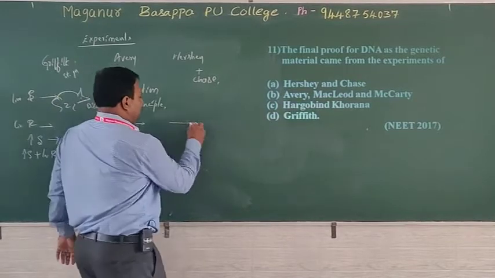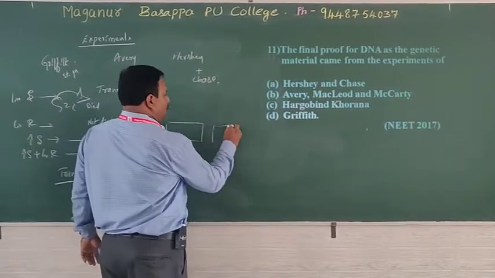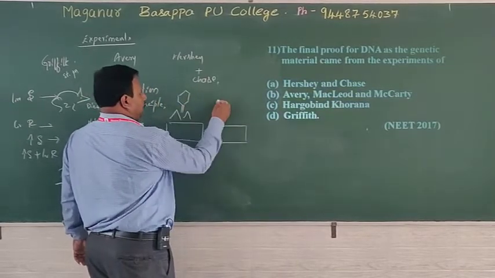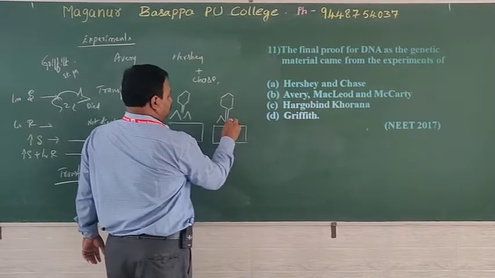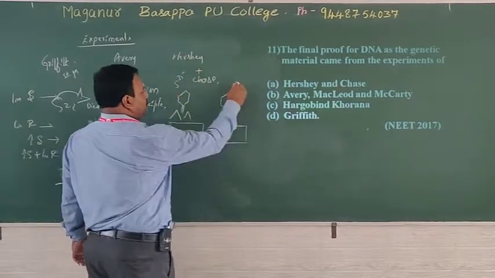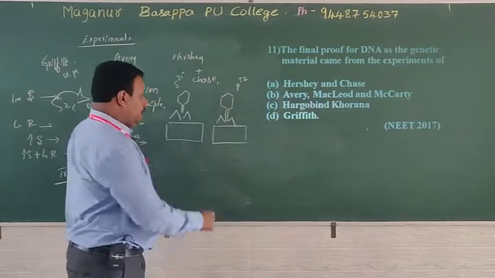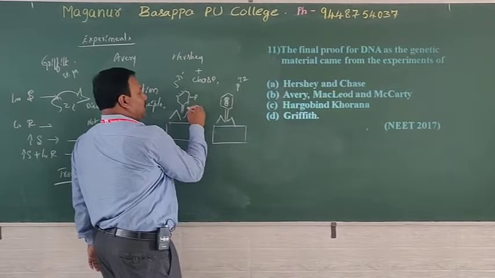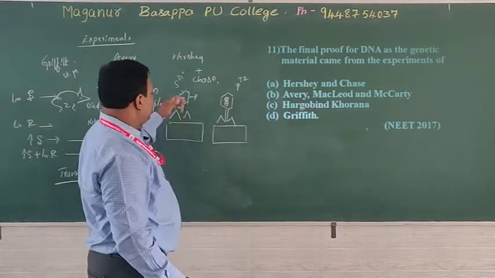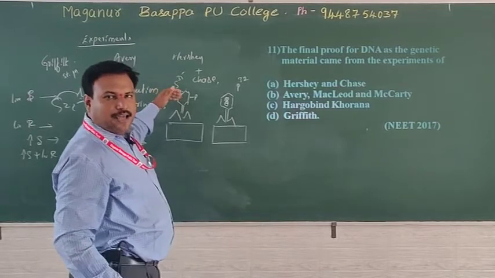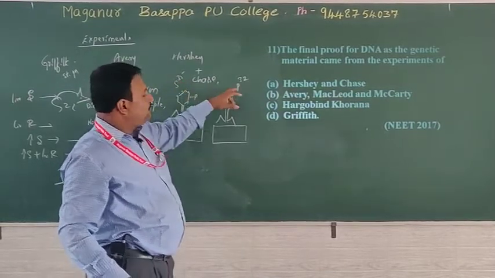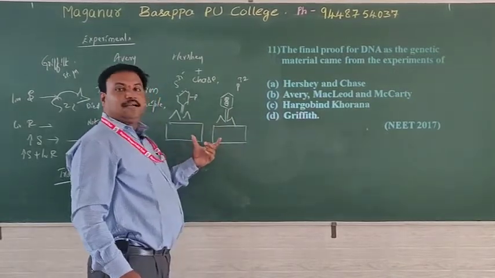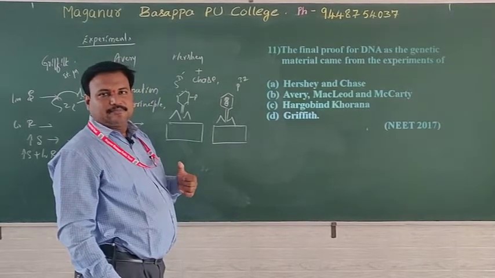How did they identify it? Again, they used viruses for the treatment. Certain viruses are treated with S35, some are treated with P32. P32 is incorporated in DNA, but S35 is incorporated in the protein. That means they are not radioactive material. These S35 and P32 isotopes are meant for checking the density. They are density gradient. Okay.